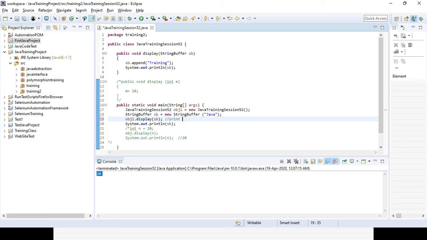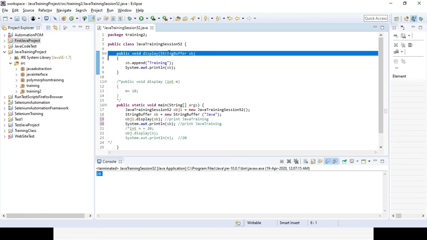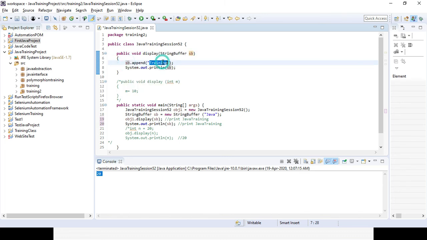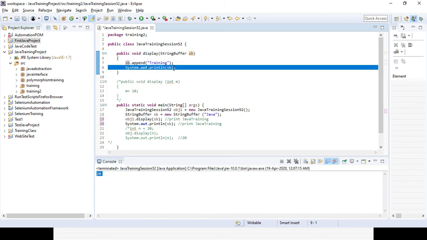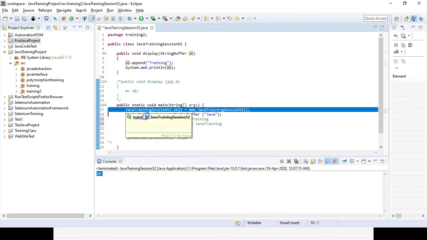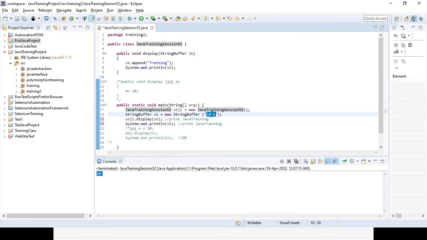Print Java training, and here also it will print Java training. Okay, so I am telling you again, I am creating a method display where I am passing a string buffer, and the variable SB is appended with training, and I also want to print out the SB value, right? Here I am creating the object instance first, then for the string buffer I want to add Java, so now it will be Java training, right?